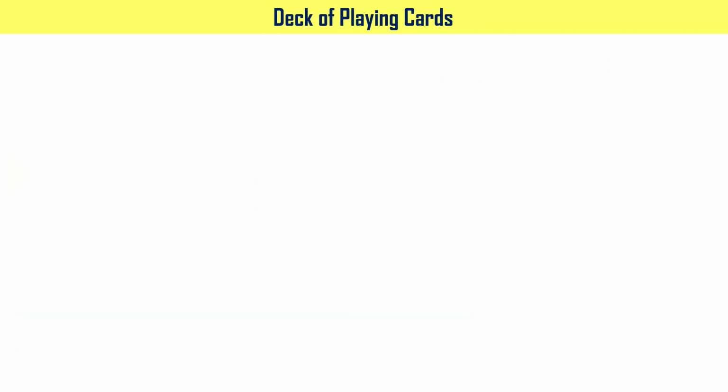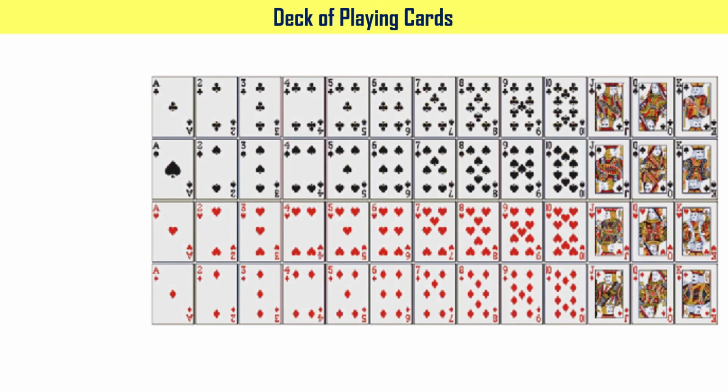Let us learn about a deck of playing cards. As you see here, we can arrange the deck of playing cards in this fashion. Here you have letter A. This particular card is called ace. Then you have 2, 3, 4, 5, 6, 7, 8, 9, 10.